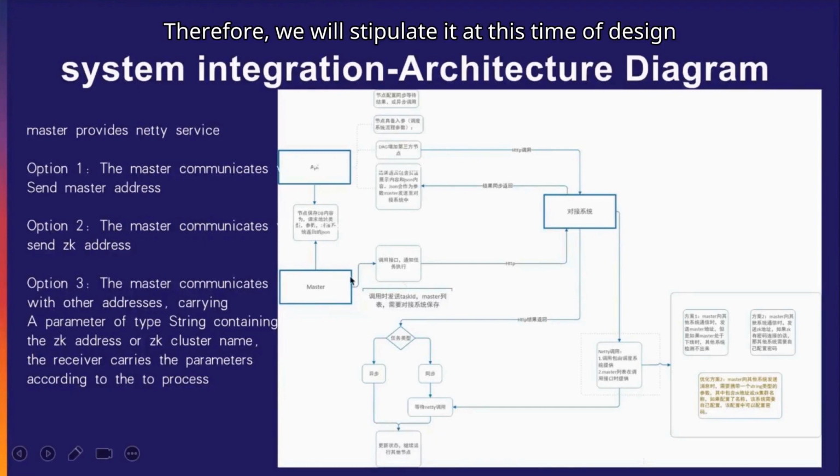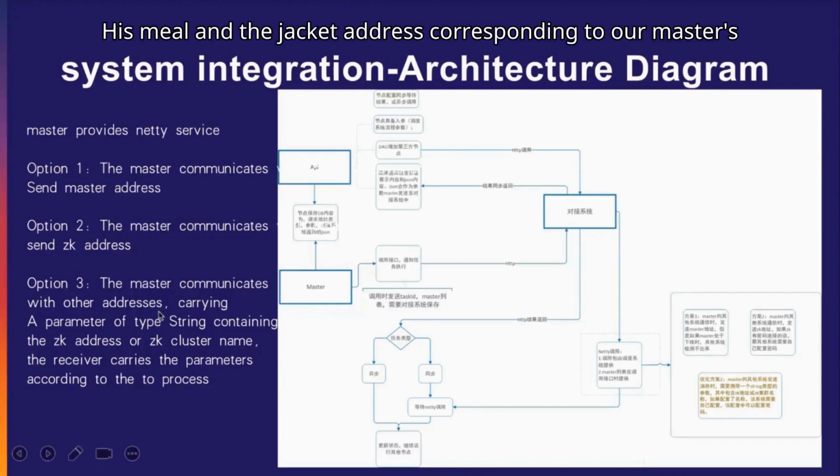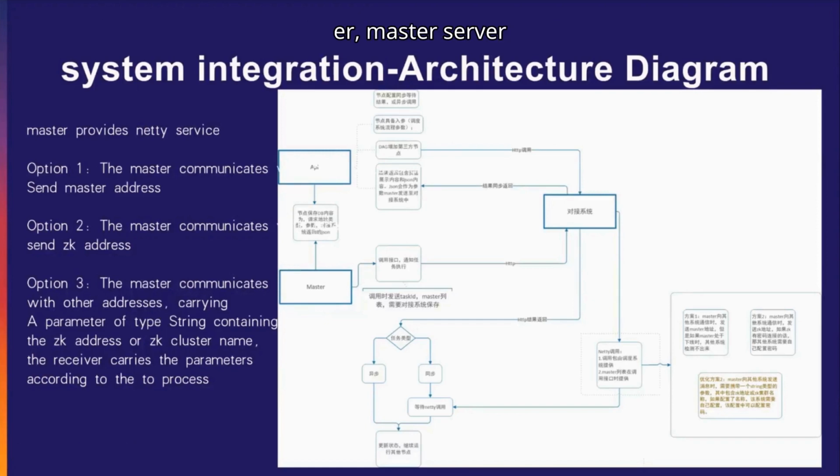Therefore, we will stipulate it at this design stage. It will be stipulated that the callback address corresponding to our master server will be sent to other systems. Then, after other systems receive one of our requests, we'll read this configuration parameter.